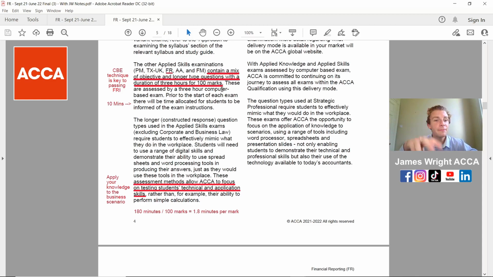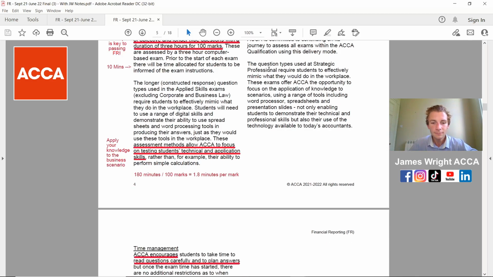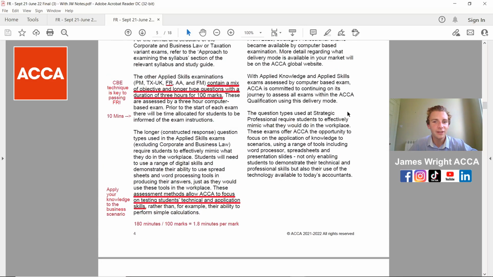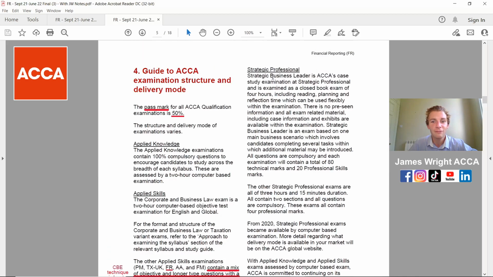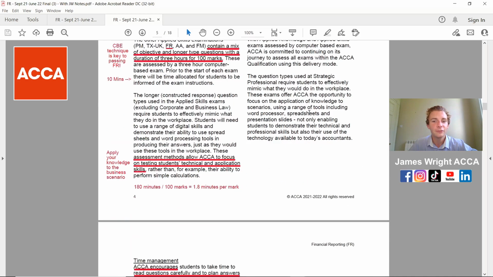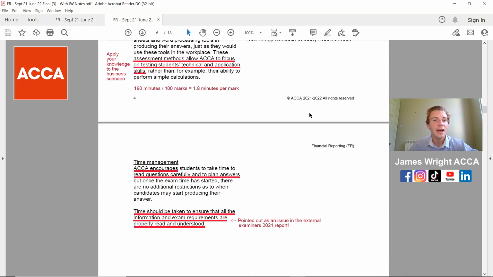It's a 3-hour paper with 10 minutes of reading time at the start to go through the instructions and 100 marks on there, as we talked about, that you need 50 to pass. Other key areas to highlight on here, you don't have to worry about any of this. That was all about the strategic professional level, so that links into the SBR exam. You've got to apply your knowledge to the business scenario. That is absolutely critical, especially for section C, if you want to get that written down.